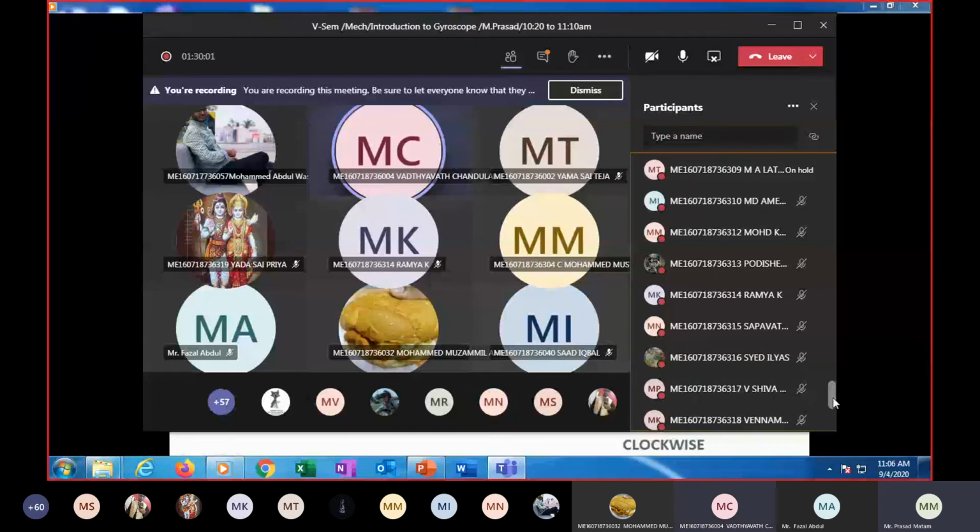Anyone having any doubts about today's class, gyroscopic couple? Okay, leave the attendance. I'm just revising what I have done. We have derived the gyroscopic couple and seen one demonstration of how the motion takes place. The disc is rotating clockwise and moves in one direction. While the disc is rotating, it tries to rotate along the y-axis. When this happens, the gyroscopic couple comes into the picture. Due to this gyroscopic couple, instead of falling down, it tries to balance.